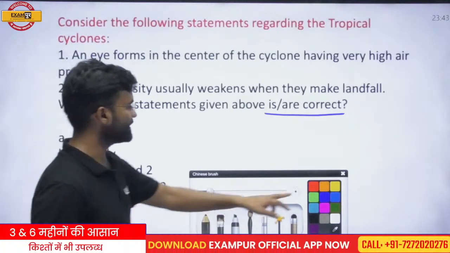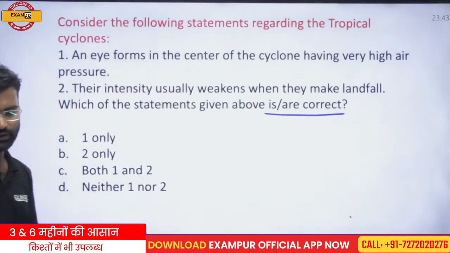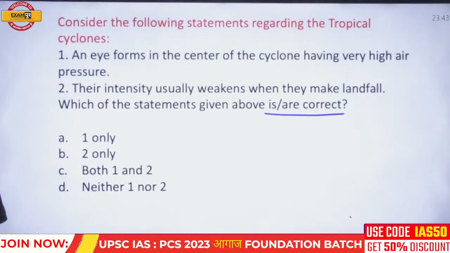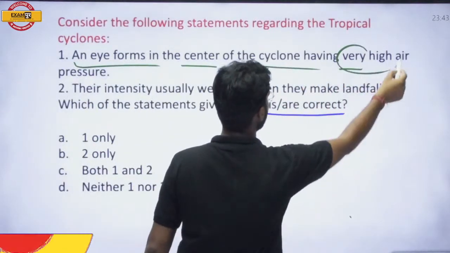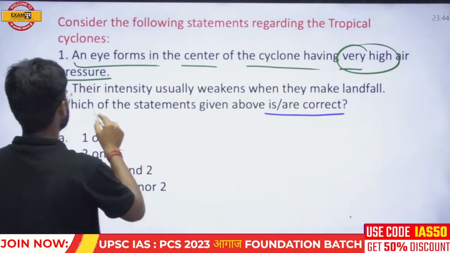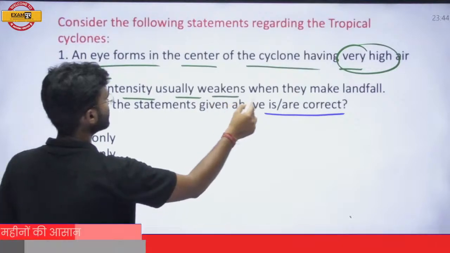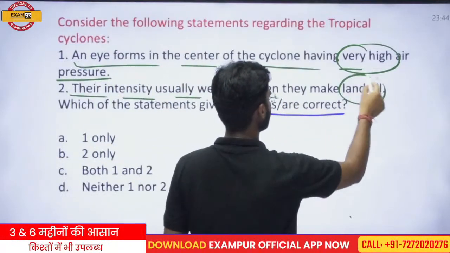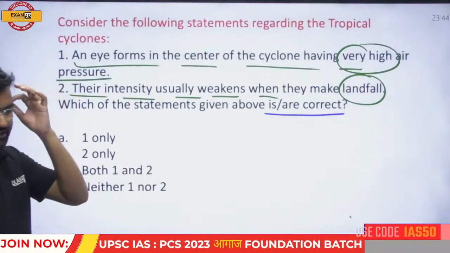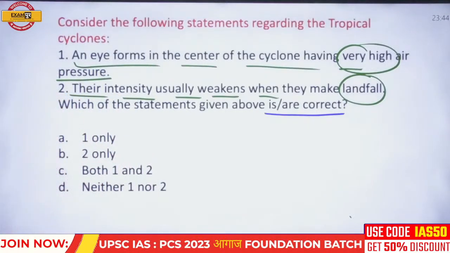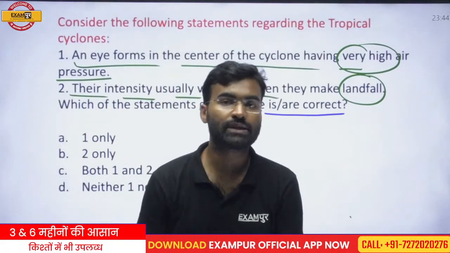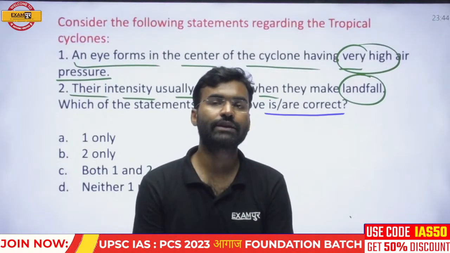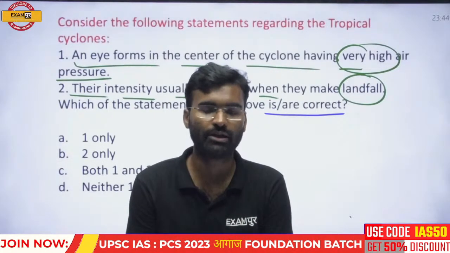Okay, so the question is, consider the given statements. Two statements are given in this question. An eye forms in the center of the cyclone having very high air pressure. Second, their intensity usually weakens when they make landfall. So which statement is correct? Try to respond to this question. Firstly, you know about cyclone. A cyclone is generally a center of low pressure. It is not the center of high pressure.